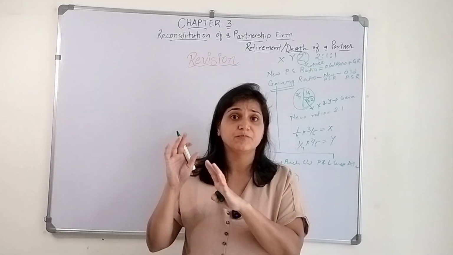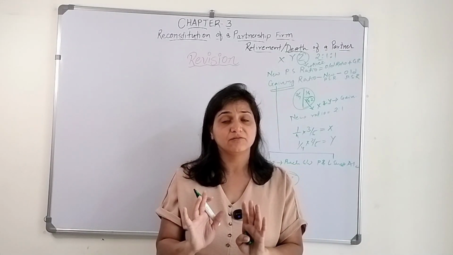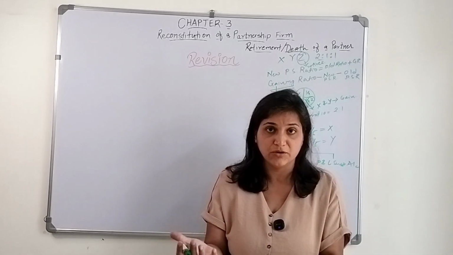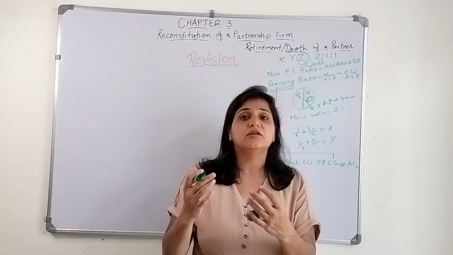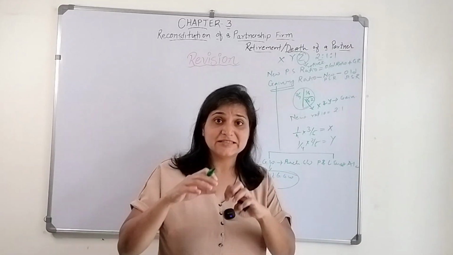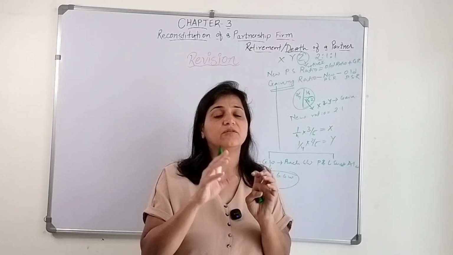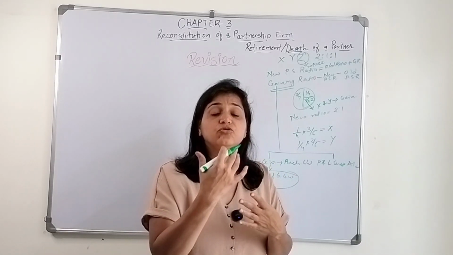Remember, only when the firm is earning profit will the concept of goodwill come. If the firm is incurring losses, the concept of goodwill won't exist, right? So when the firm is earning a profit, they need to determine what the goodwill of Z was, because of which they were earning more, super profit.